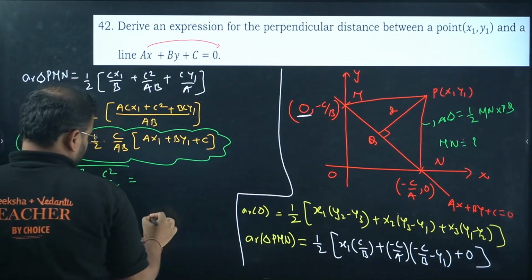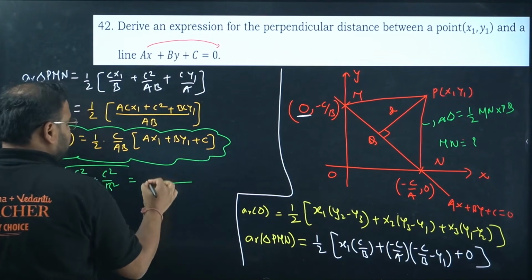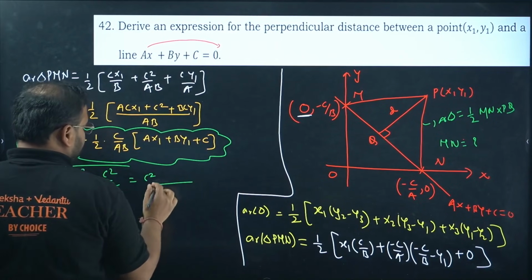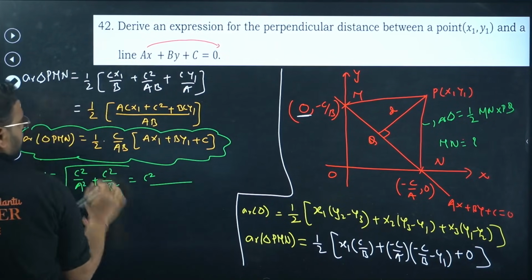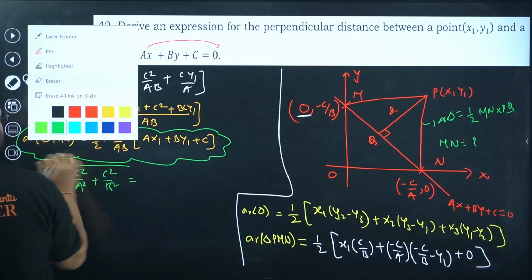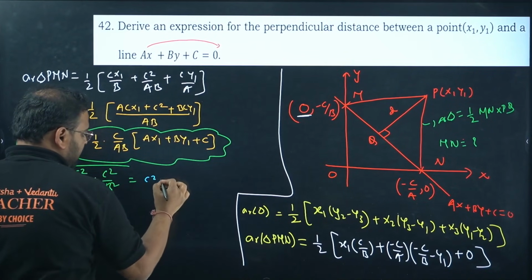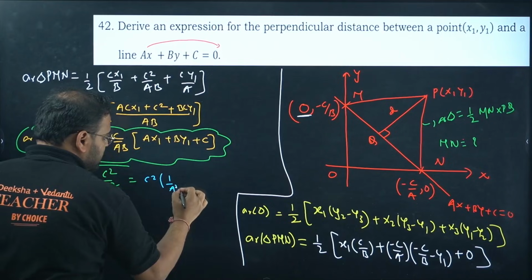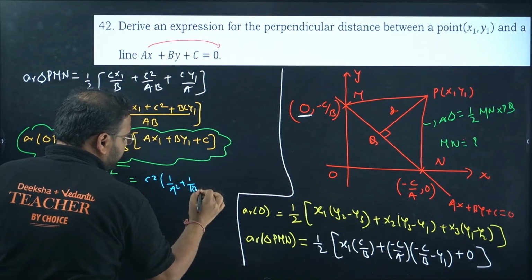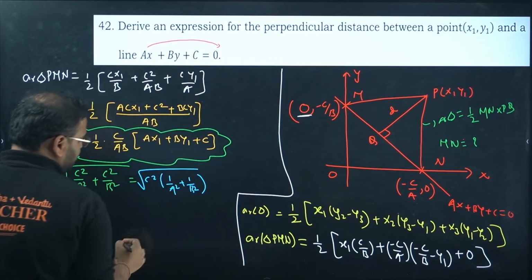Take c square common; inside you'll have 1 upon a square plus 1 upon b square inside the root.